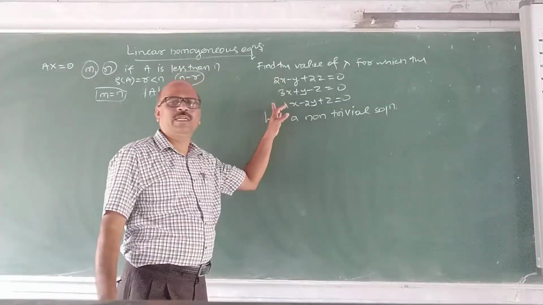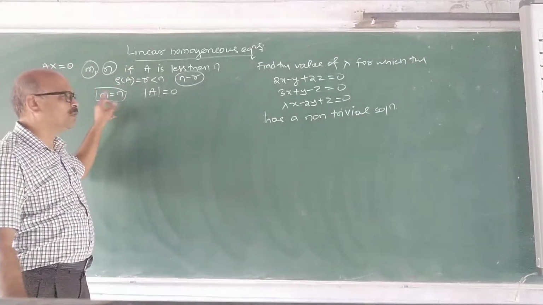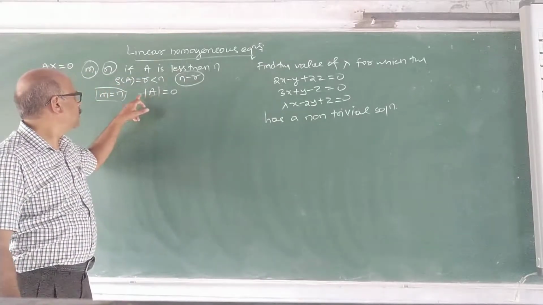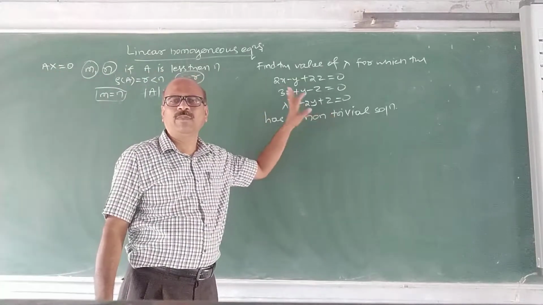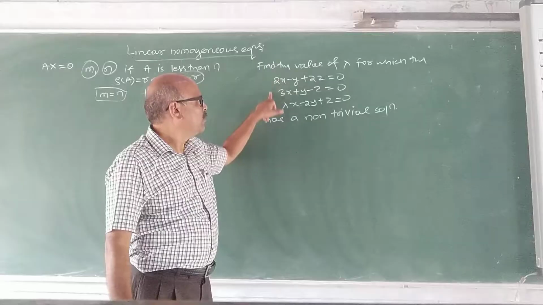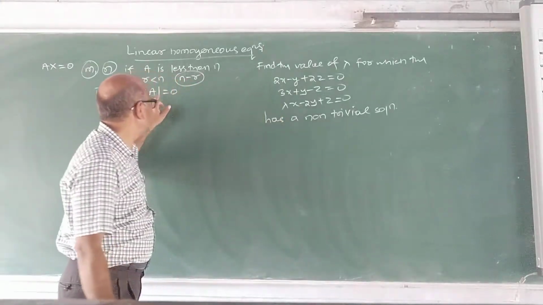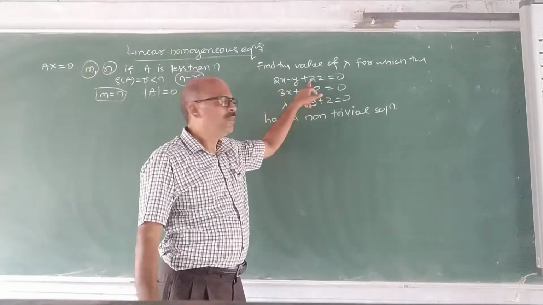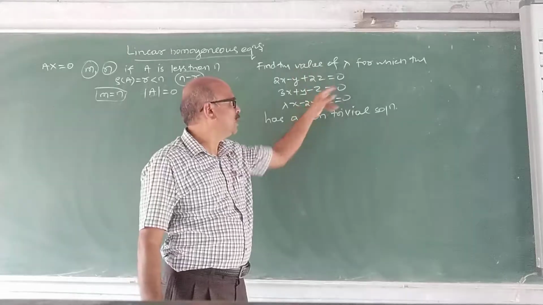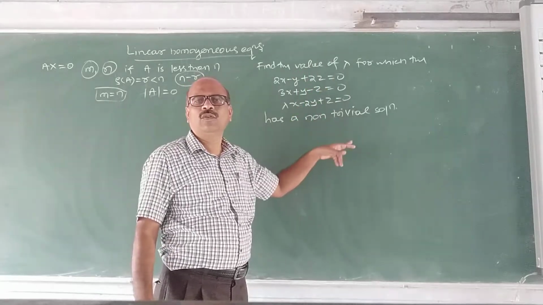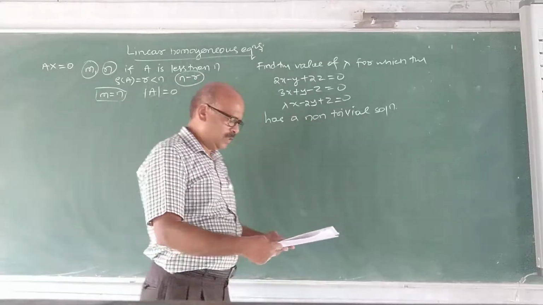When the system of linear equations has a solution, we have discussed here, if m is equal to n, meaning the number of equations is the same as the number of unknowns, then if the matrix is singular, that means determinant A is 0, then only the rank of the coefficient matrix becomes less than the number of unknowns, and then only it has a non-trivial solution. We use that one.